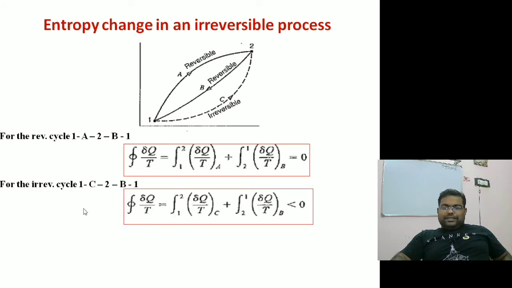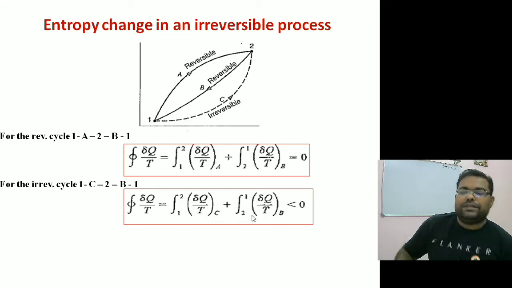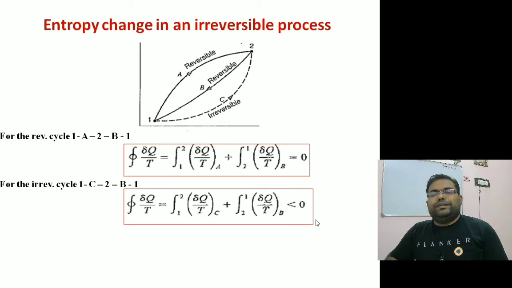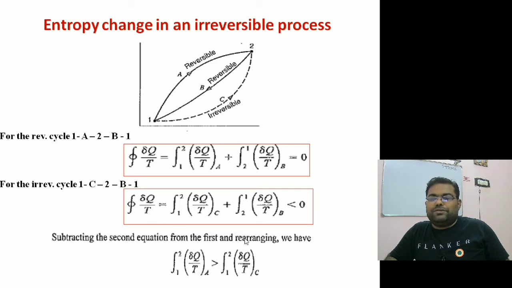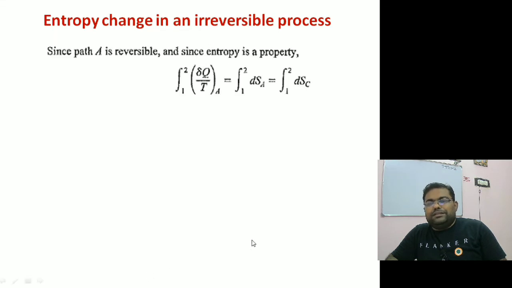Right, so a second equation can be written this way: ∫ from 1 to 2 of dq by T along C plus ∫ from 2 to 1 of dq by T along B should be less than or equal to 0. If you look at these two terms, B is common, so I can subtract the second equation from the first. Subtracting, I can write dq by T of A is greater than dq by T of C, right? This one thing I got.